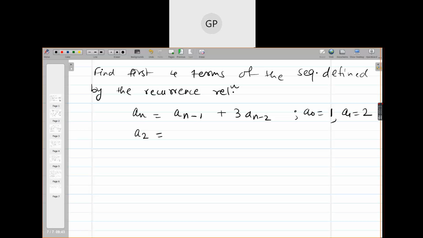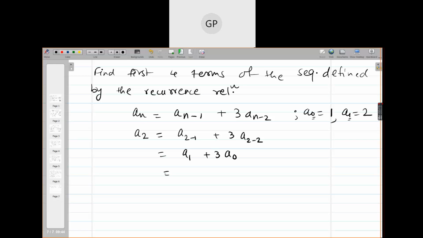What value of n will we substitute? We are given a0 and a1. So the next term will be based on a0 and a1. So naturally we substitute n equal to 2. So it will be a2 is a2 minus 1 plus 3 a2 minus 2, that is a1 plus 3 times a0.